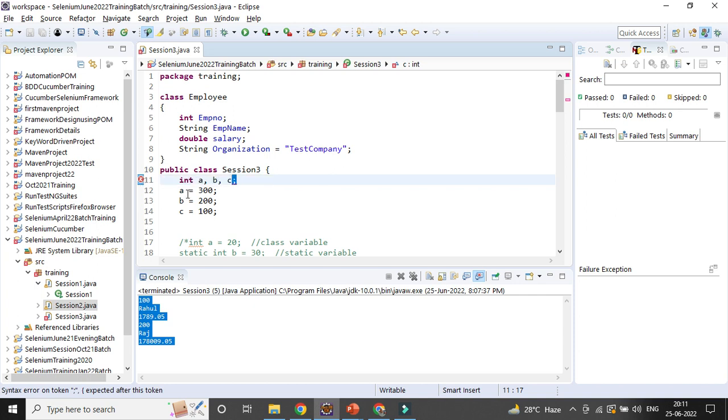Syntax error on token, expected after multiple markers at the line.